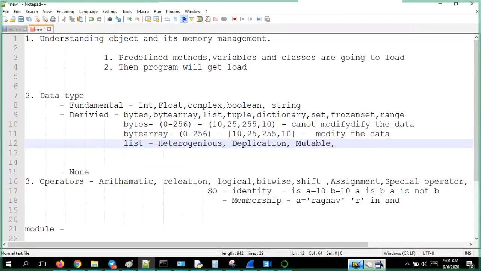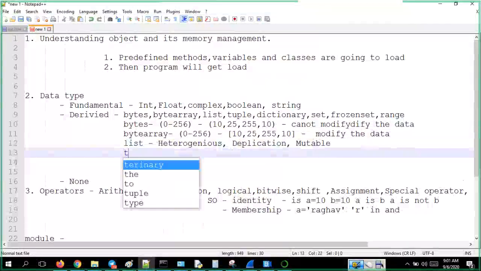So the main features: heterogeneous, duplications allowed, and it should be mutable.